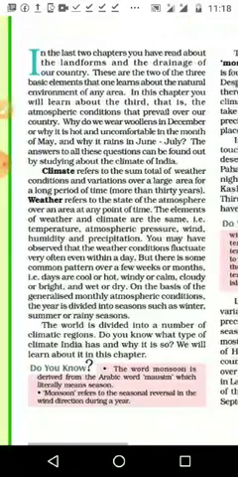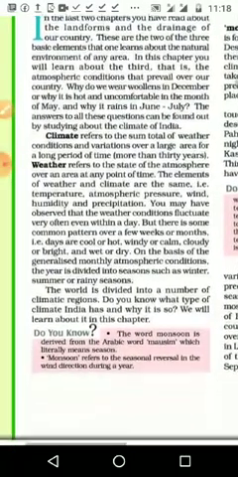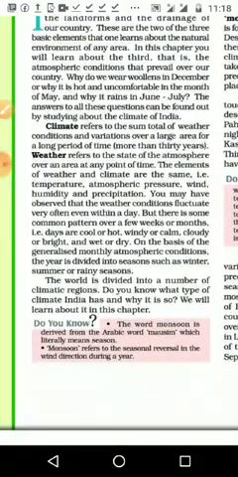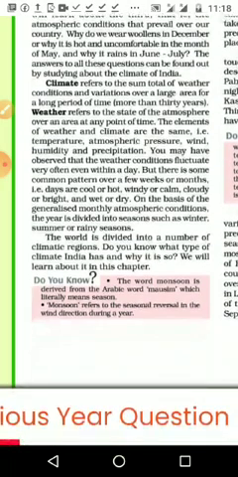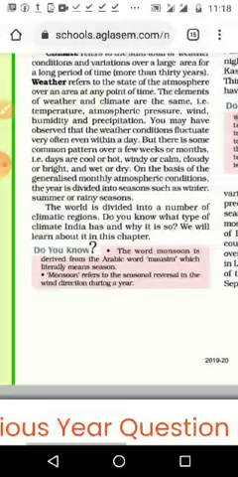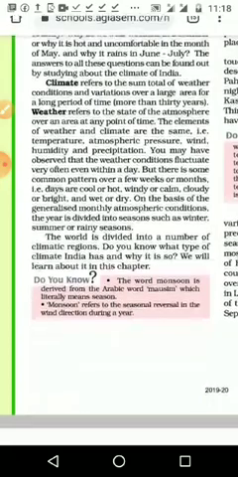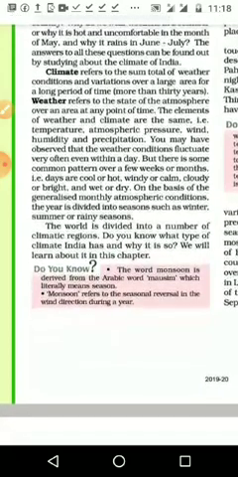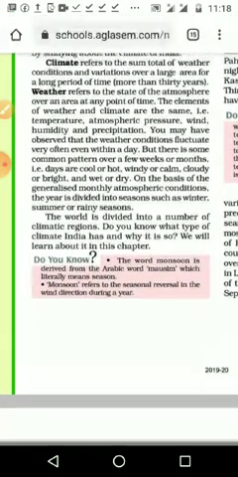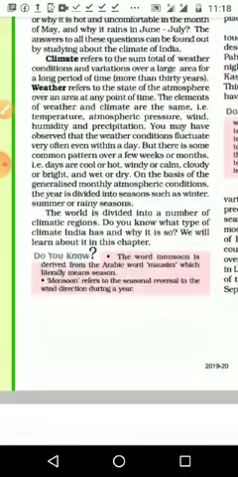And in this chapter we will learn the third one, that is the atmospheric conditions that prevail over our country, that means the seasons. And why do we wear woollens in December, why is it hot and uncomfortable in the month of May, and why does it rain in June and July? The answer to all these questions can be found by studying the climate of India. So first we are going to see what climate is and what weather is.